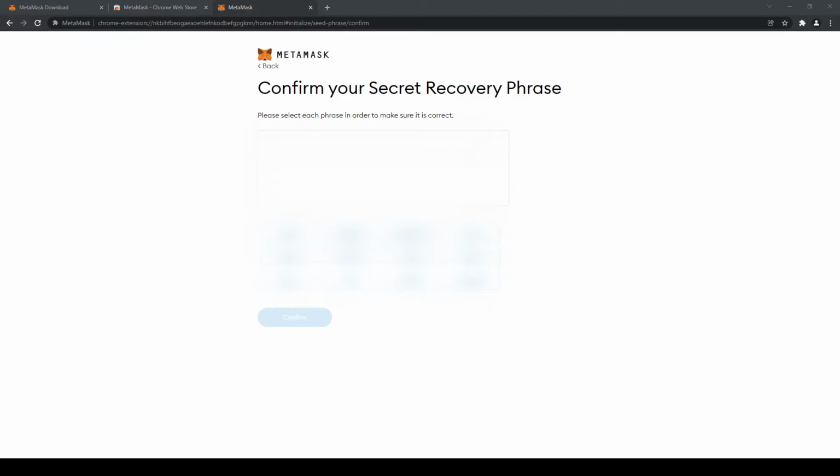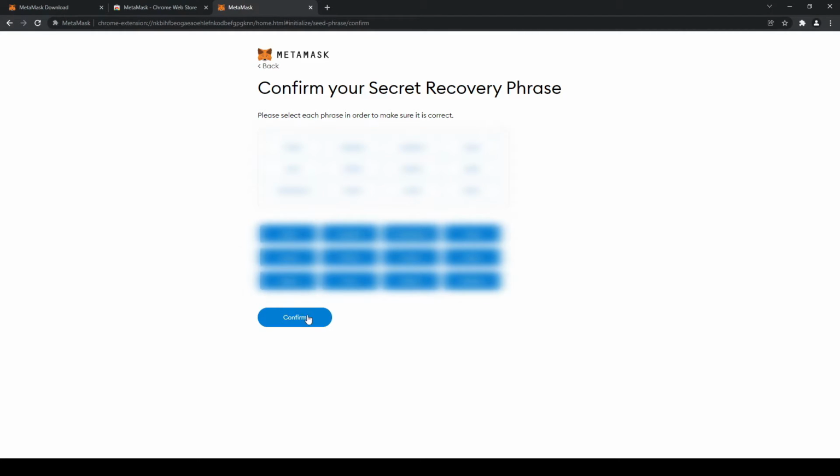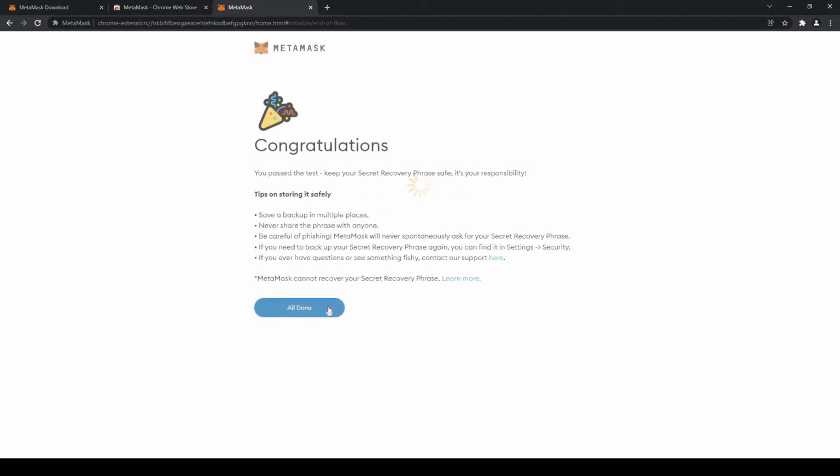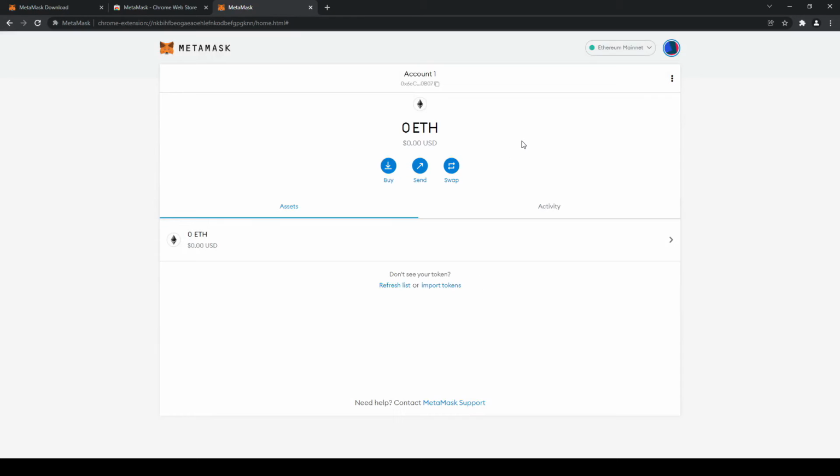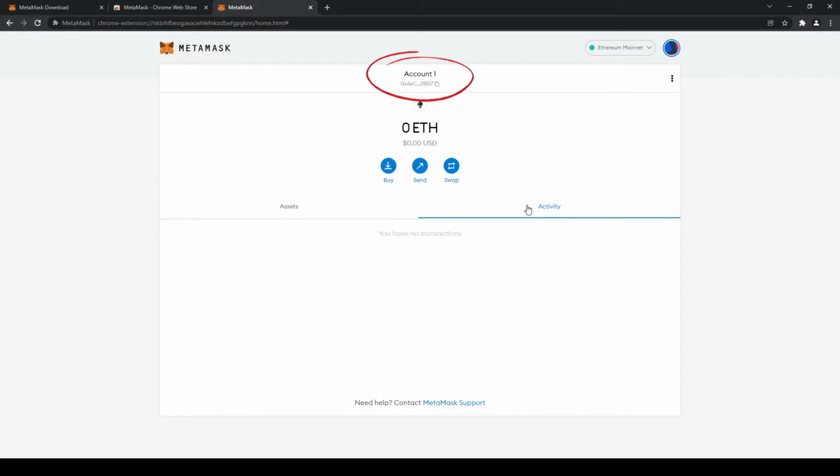You will then be prompted by MetaMask to input all of the words in order to ensure that you have it memorized or written down. Click Confirm when done, and we're done. From here we can see account name, address, we have the options to buy, send or swap, and we can see our transaction history under activity. If you click on your account name at the top, you can copy your wallet address to your clipboard so you can paste it freely.